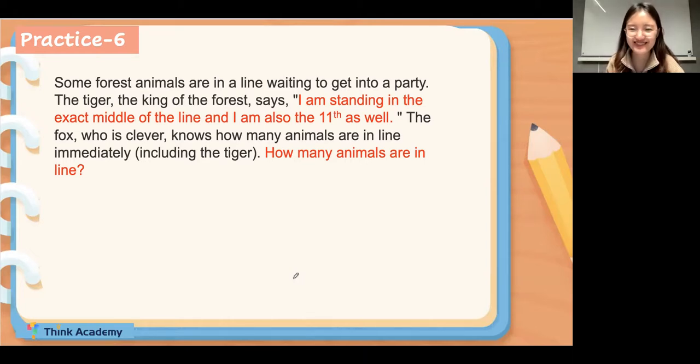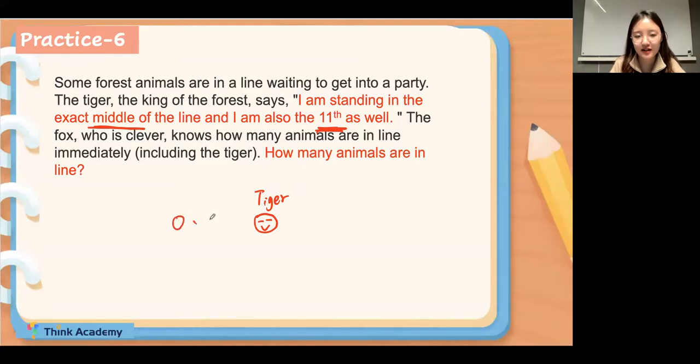Okay, 11. And also the keywords. Can you find the keywords? The middle, right? The exact middle of the line. Okay, very well done. So now let's draw the picture. First step, draw the main character. I don't know how to draw the tiger, so I will draw like this. Okay, this is the tiger. And we know he is the 11th.